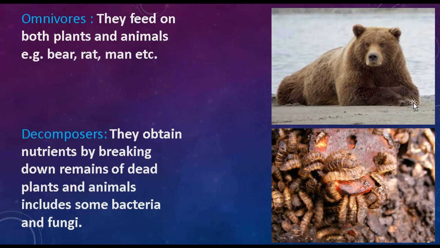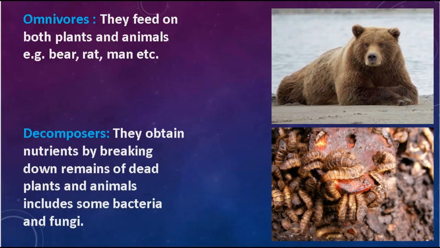Students, decomposers are those heterotrophs that obtain their nutrients by breaking down remains of dead plants and animals, means who get their nutrition, their nourishment, from dead and decaying organic matter, like bacteria and fungi. Students, bacteria and fungi are such type of heterotrophs who obtain their nutrients from dead and decaying organic matter. As you see here, these are the decomposers who get their nourishment from dead and decaying organic matter. Now moving on towards the next slide.